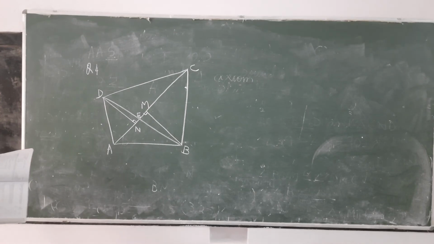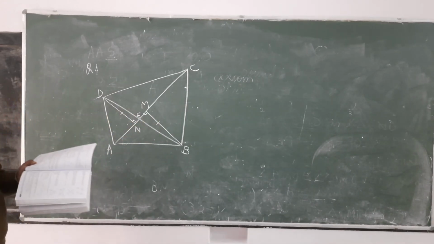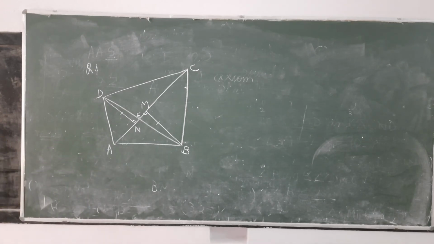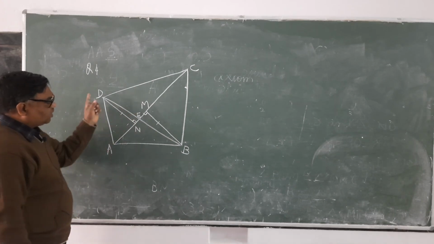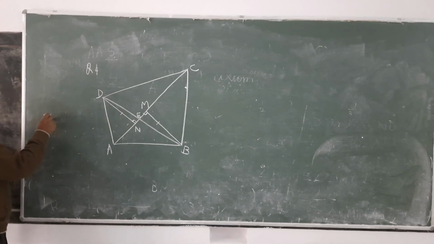BM is given equal to DN. This is given equal to this. It is clear? You have to prove that AC bisects BD. AC bisects BD means AC is this, bisecting to BD means you have to prove BE equals to DE. This thing you have to prove.